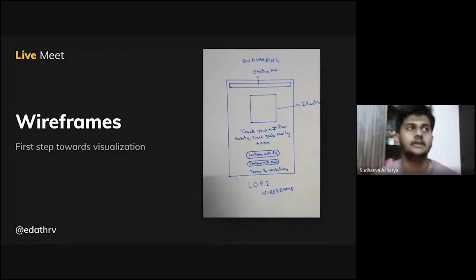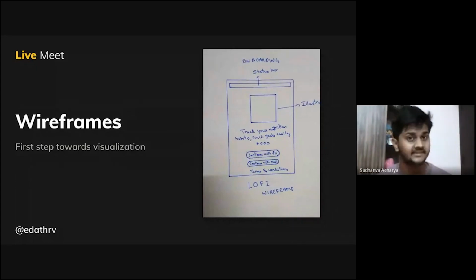Why? Because the low-fi wireframe takes about 2 to 3 minutes to create on a piece of paper, but the same thing could take 6 to 7 minutes or even 10 minutes to create in UI design software like Figma. So design is not about getting the right solution the first time. It is about getting the right solution after many attempts. That means you have to iterate a lot.